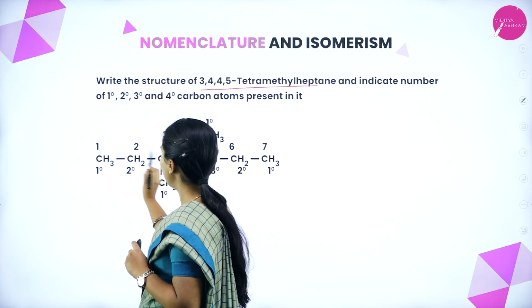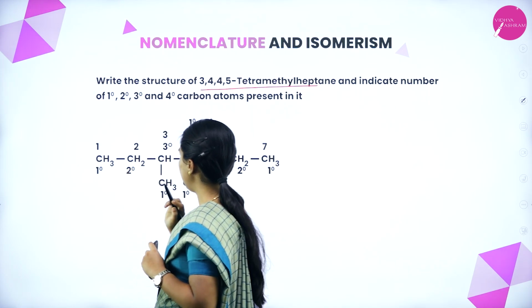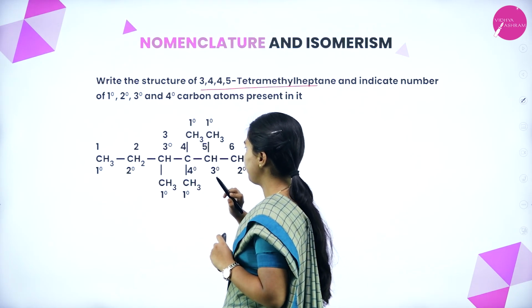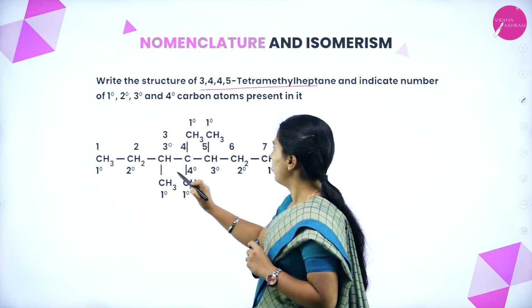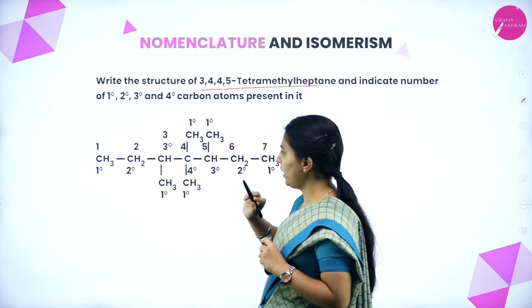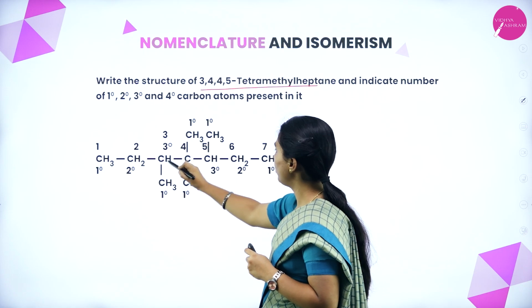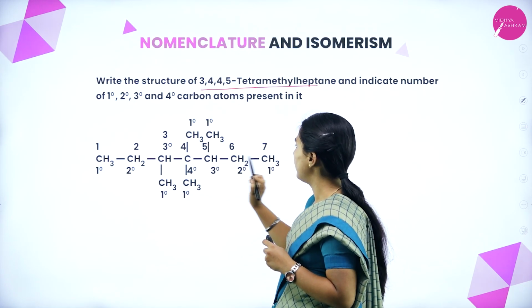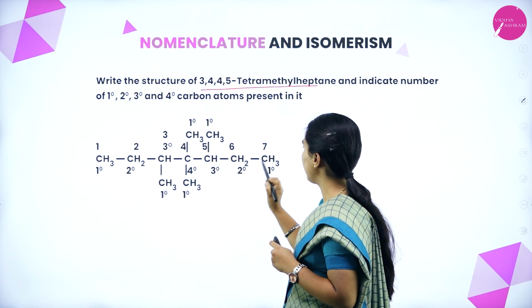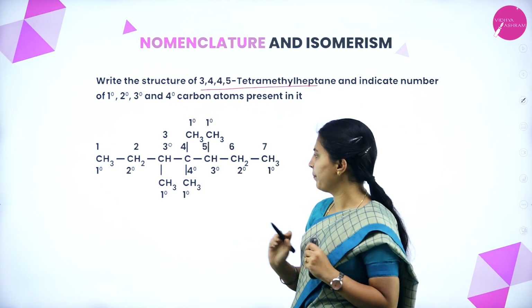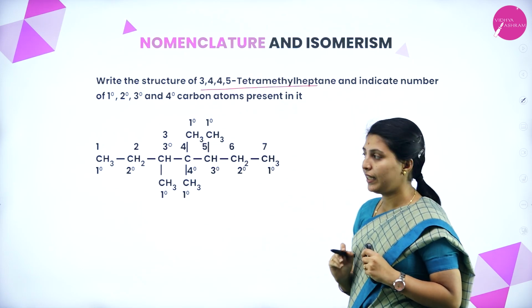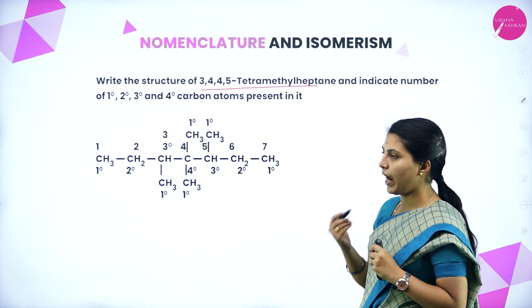For this one, 2 carbon atoms are attached, secondary. See here, 1, 2, 3 carbons are attached, that's why tertiary. Here 1, 2, 3, 4, quaternary. Here also 1, 2, 3, tertiary. 1, 2, secondary. For 1 only, primary. Here also primary, here also primary, and primary. That is how it has to be identified.